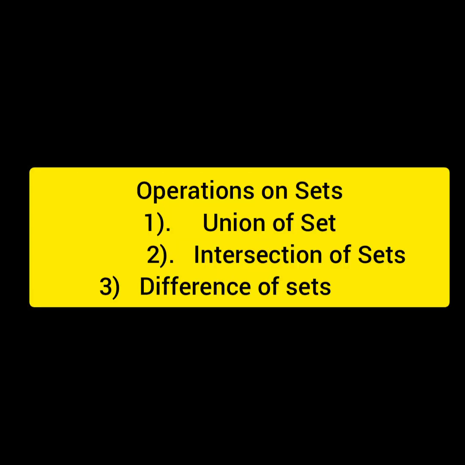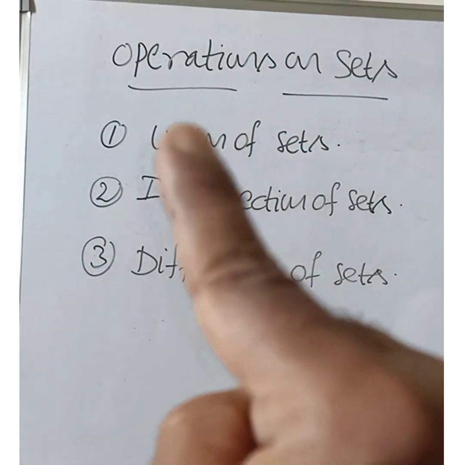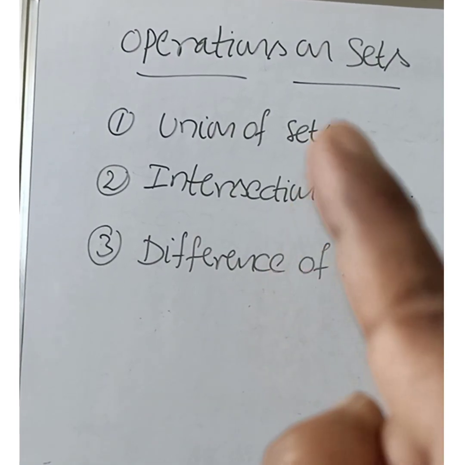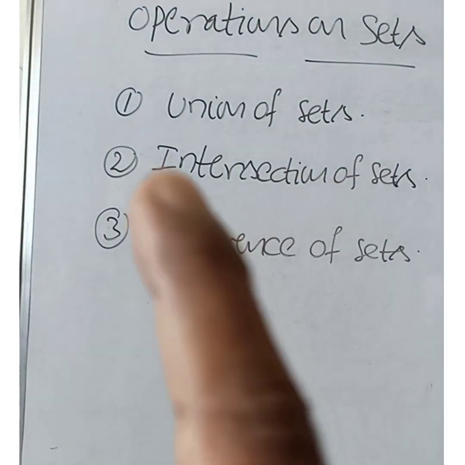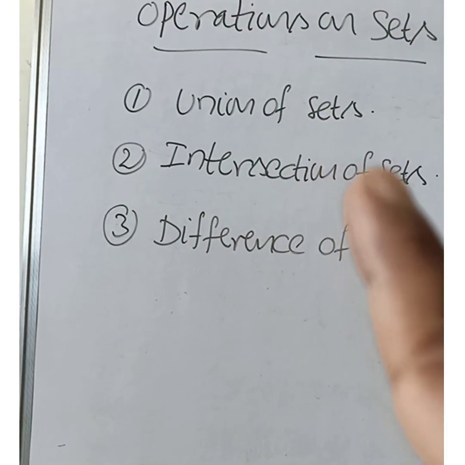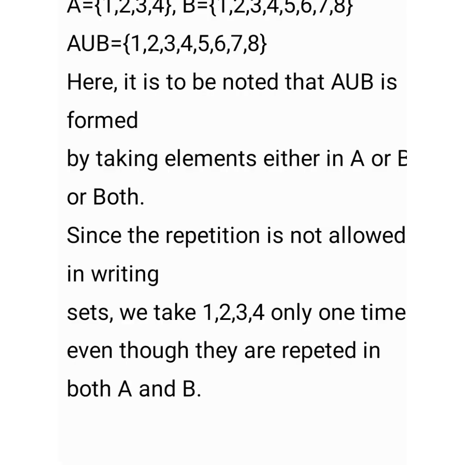What are the operations which can be performed on sets? See here: union of sets, intersection of sets, difference of sets. What are the operations to be performed? The operations which can be performed are union of sets, intersection of sets, and difference of sets. In union of sets, let's take an example. A is equal to {1, 2, 3, 4}, B is equal to {1, 2, 3, 4, 5, 6, 7, 8}.